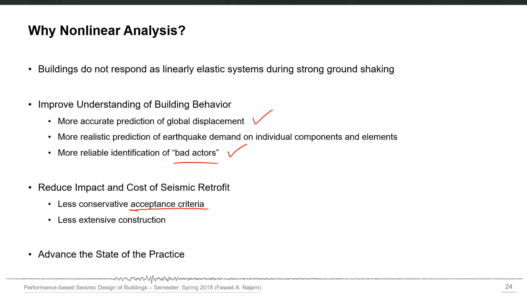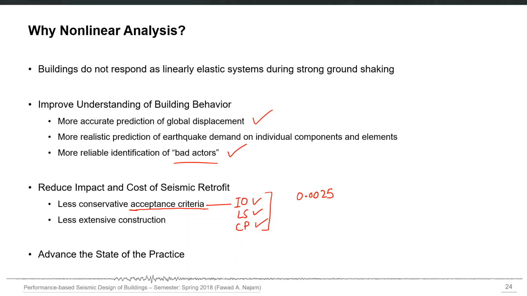For example, the material strain will be defined in acceptance criteria as IO, LS and CP values. So there will be three different values at three different performance levels serving as the acceptance criteria. So it is the criteria which will be acceptable. For example, if the demand strain is let's say 0.0025 in a certain material, and that value is in between IO and LS, then we will say that the material itself is in between these two performance levels.